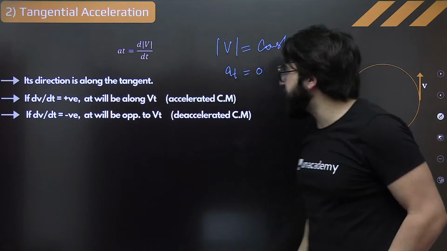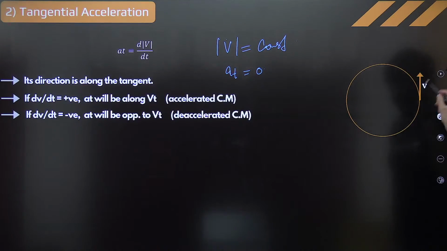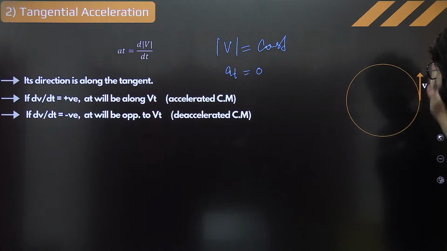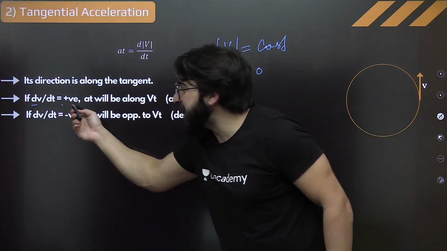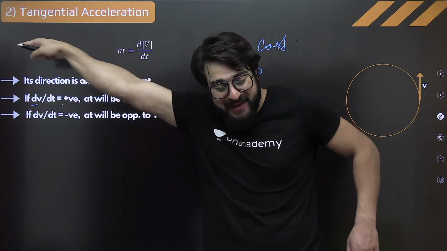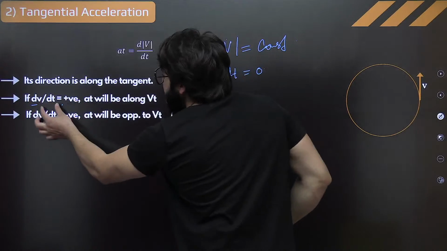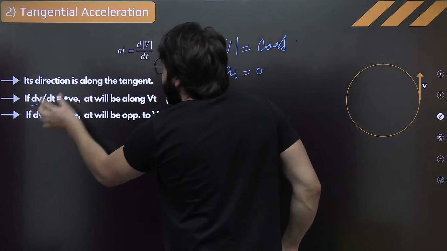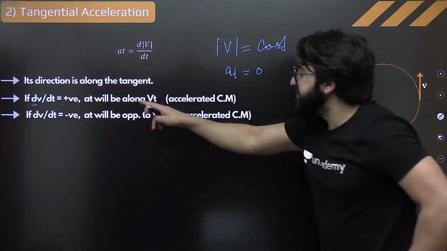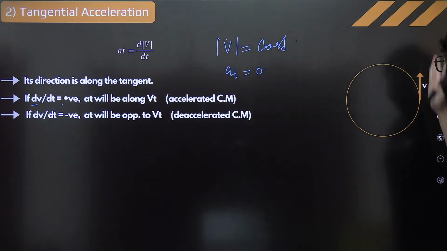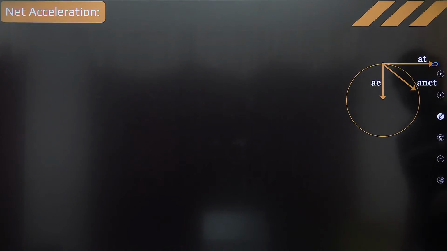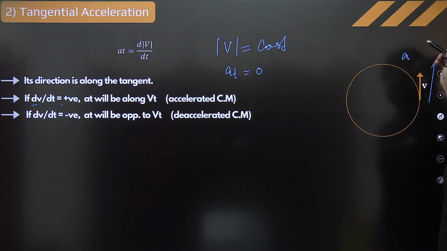So it can be 0 in that case. Understand? If this is constant. So the direction of this, it can be. Now see, if dv by dt is coming out to be positive, like previously, if this tangential acceleration is positive, we say at will be along vt, then this is the direction of at in that case. This is the direction of at. If dv by dt is positive, understand?